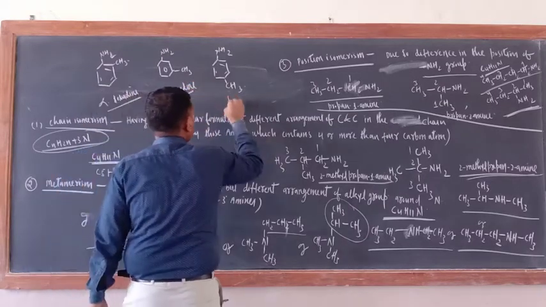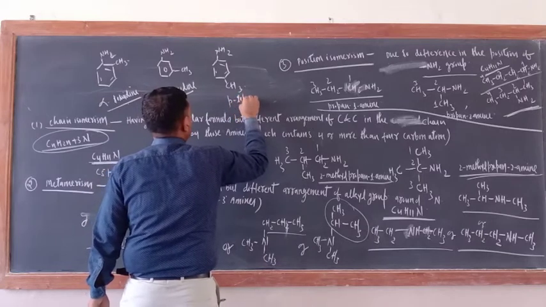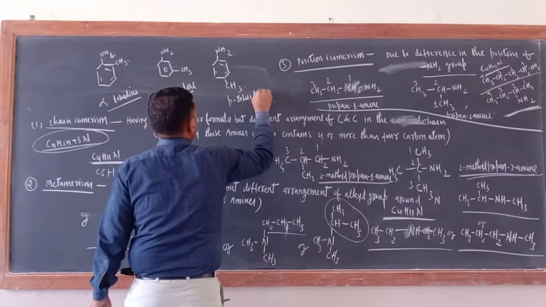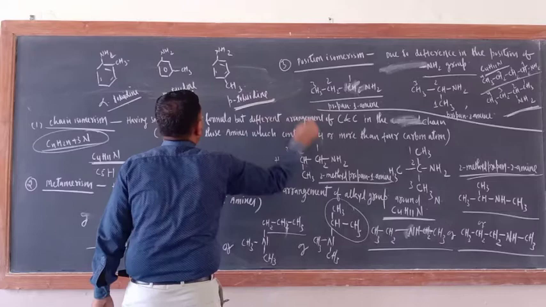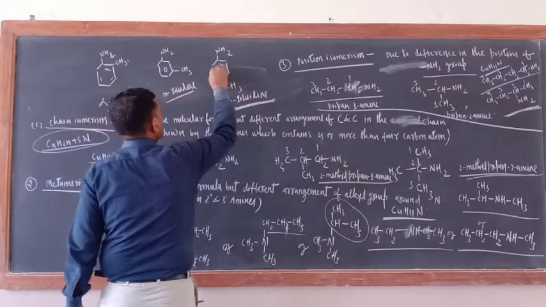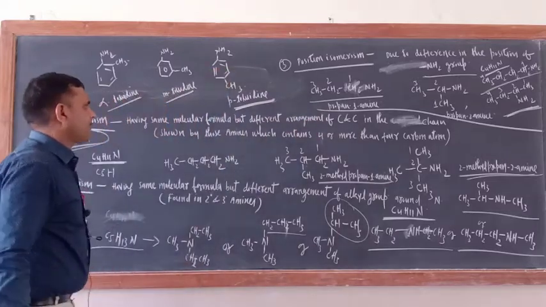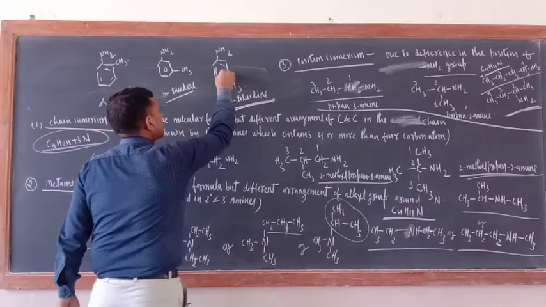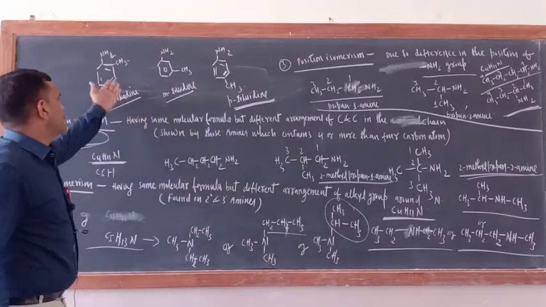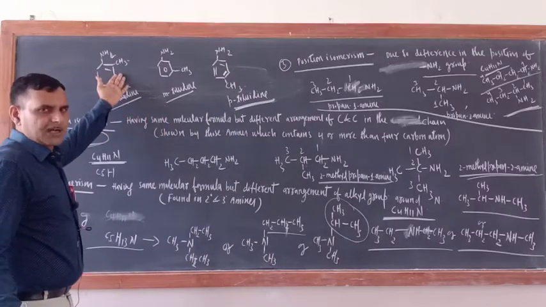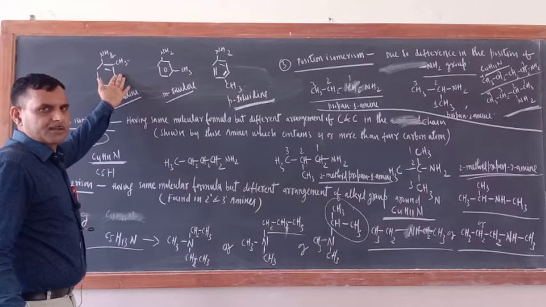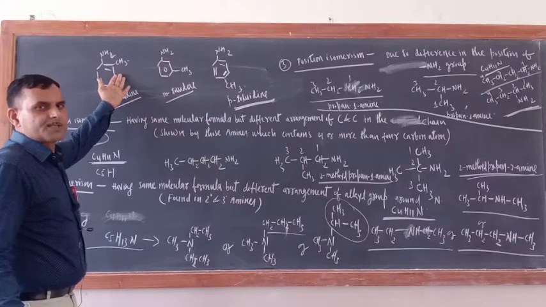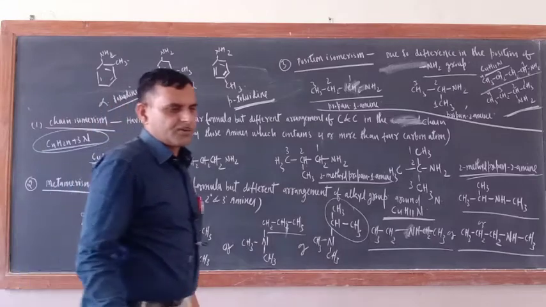This is paratoluidine. Okay, correct? Is there any problem? Yes. So the position of the functional group is different or not? The position of the functional group is different. Yes, you can check this one.